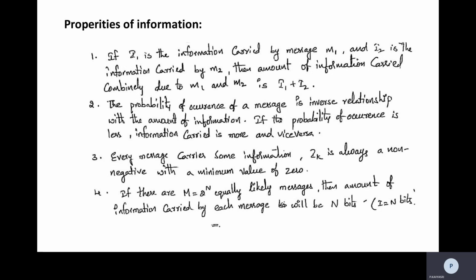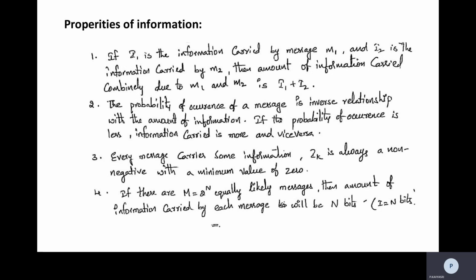Also, the probability of occurrence of a message has an inverse relationship with the amount of information. If the probability of occurrence is less, more information is carried, and vice versa. So the probability of occurrence of a message is inversely related to the amount of information.